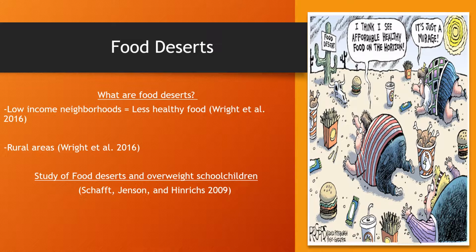Their sample was 243 rural school districts in Pennsylvania. They gathered BMI data from the Department of Health. They also took zip codes, latitude and longitude data to measure the food desert areas.